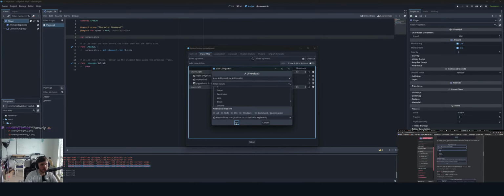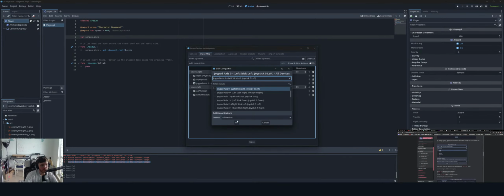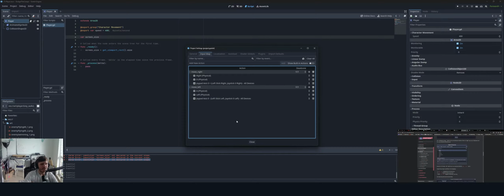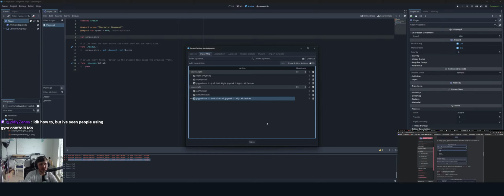So we're gonna do that. And yeah, is there a way to identify modifiers to the joystick? Because there is this dead zone thing. Is that just applicable to the joystick as well? Using gyro controls too. Interesting. Okay. I guess it'll just pick up whatever input that you have, which is nice.